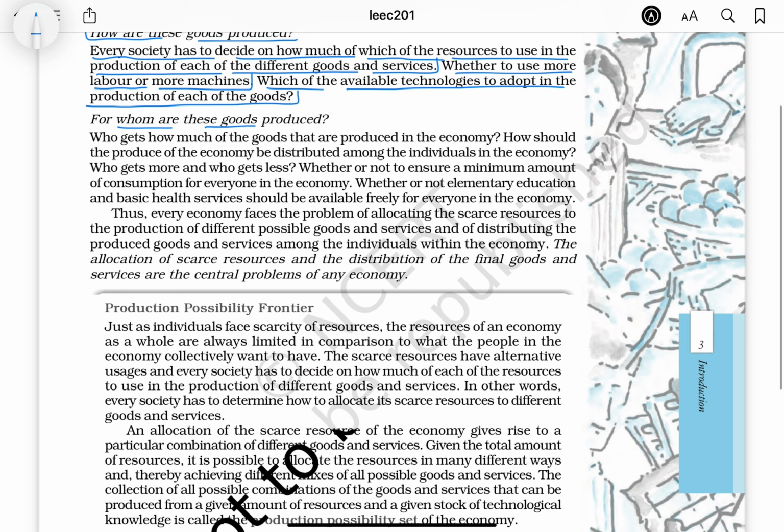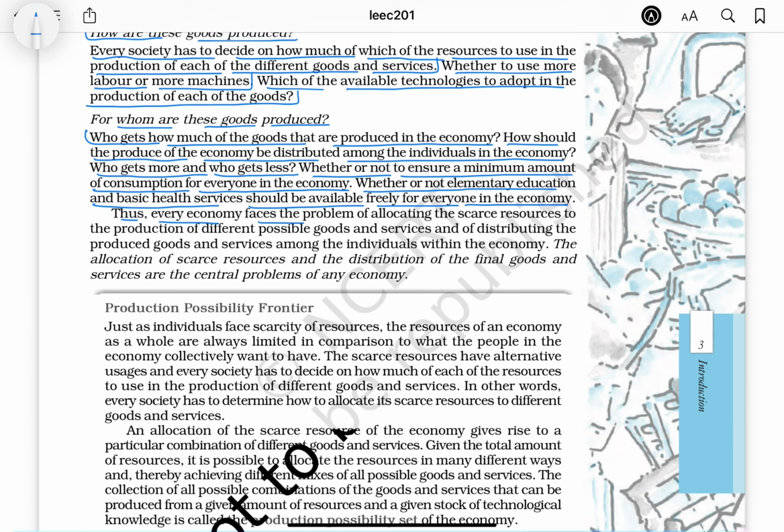For whom are these goods produced? Who gets how much of the goods that are produced in the economy? How should the produce of the economy be distributed among the individuals in the economy? Who gets more and who gets less? Whether or not to ensure a minimum amount of consumption for everyone in the economy. Whether or not elementary education and basic health services should be available freely for everyone in the economy.